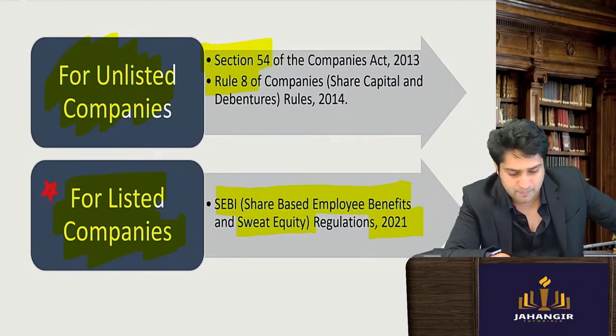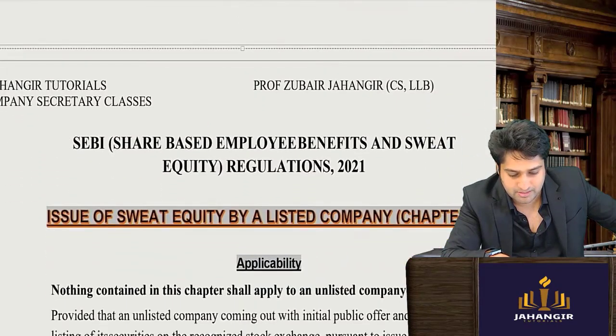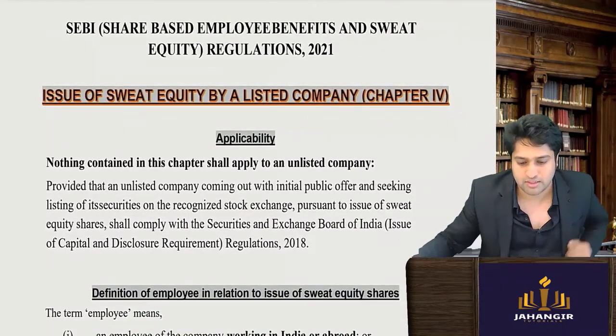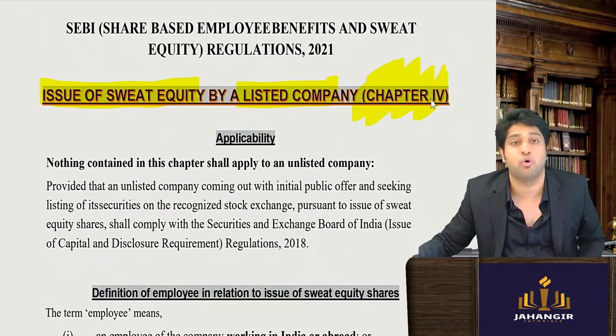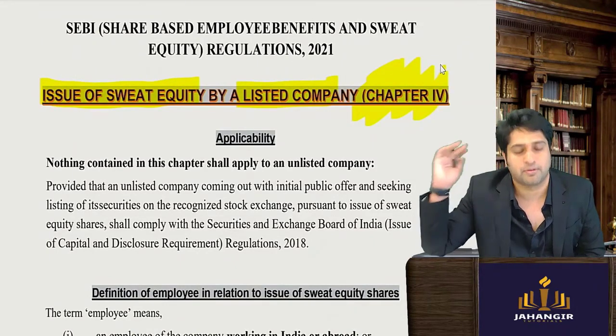Till here it is clear. So we are doing it for listed companies. Let's see what points they have given. Issue of sweat equity by a listed company: chapter number 4 applies. So if they ask, please write chapter number 4.